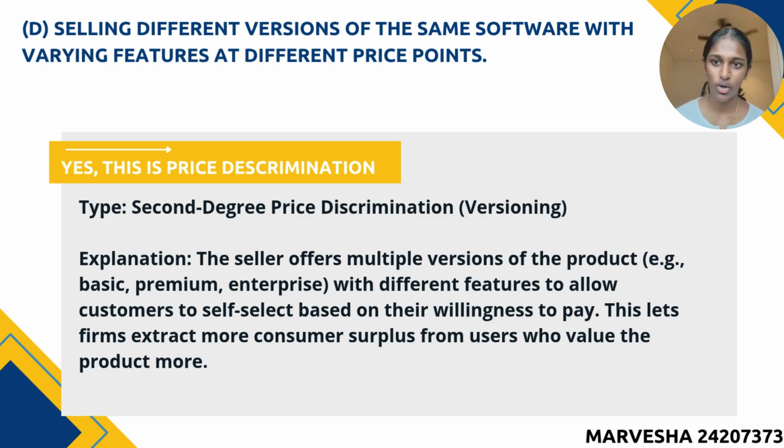Customers then self-select into the version that best fits their needs and budget. Someone who needs only core features might go for the cheaper option, while a business needing advanced tools will pay more for the premium version. This method allows the company to capture more consumer surplus by tailoring the product and price to different segments based on their willingness to pay, without explicitly identifying the customer's demographic.